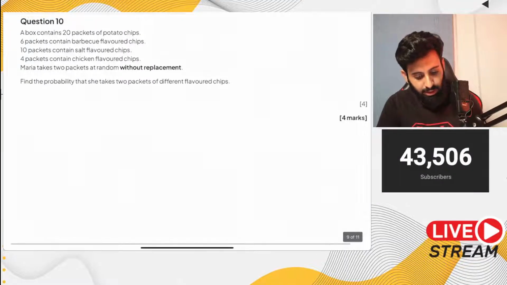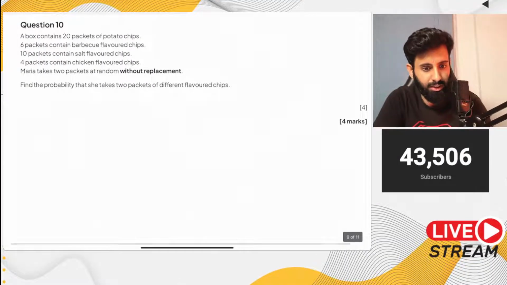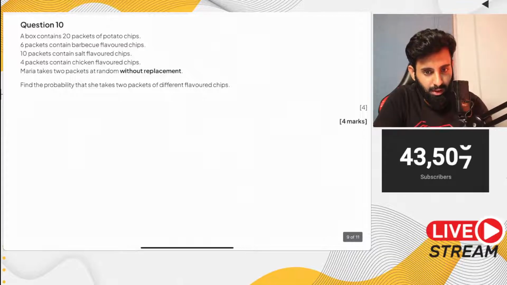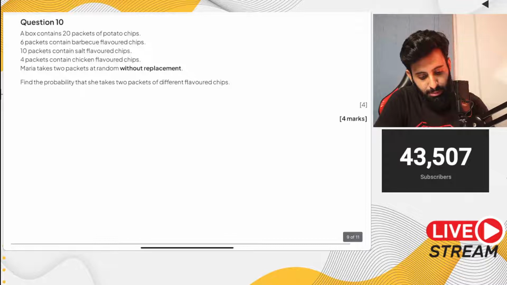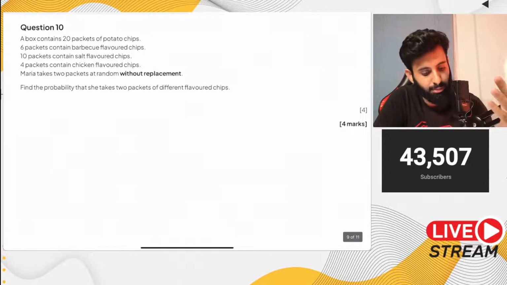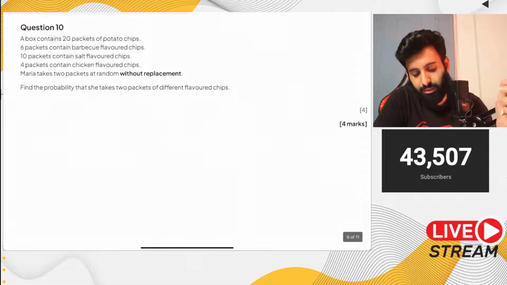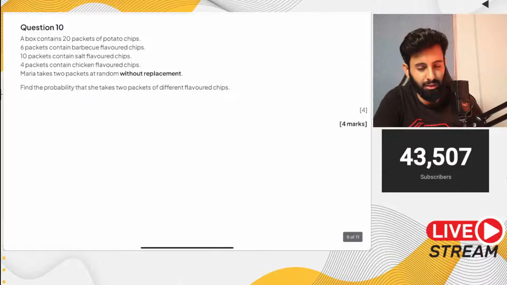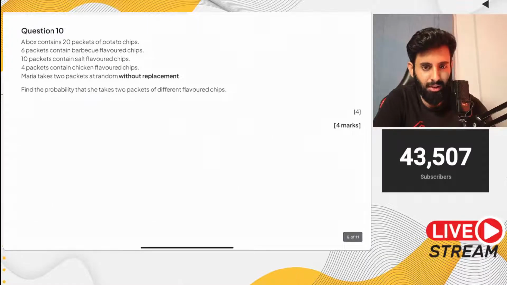So let's see. It says here, a box contains 20 packets of potato chips, 6 packets of barbecue flavored chips, 10 packets of salt flavored chips, 4 packets contain chicken flavored chips. Maria takes 2 packets at random without replacement. Find the probability that she takes 2 packets of different flavored chips. So what's an easier way to do this question?